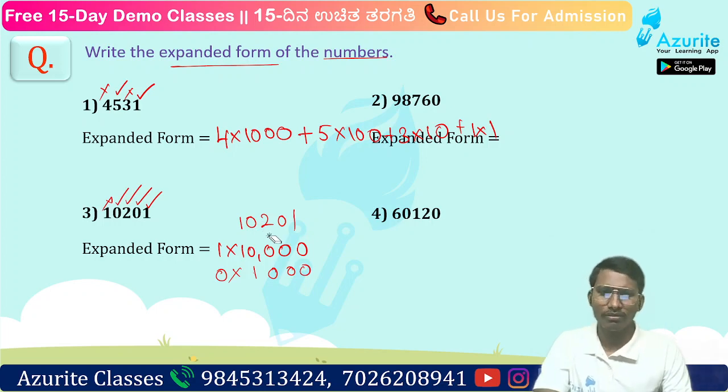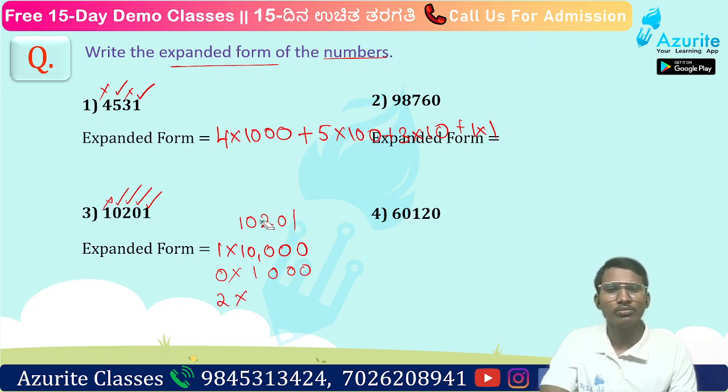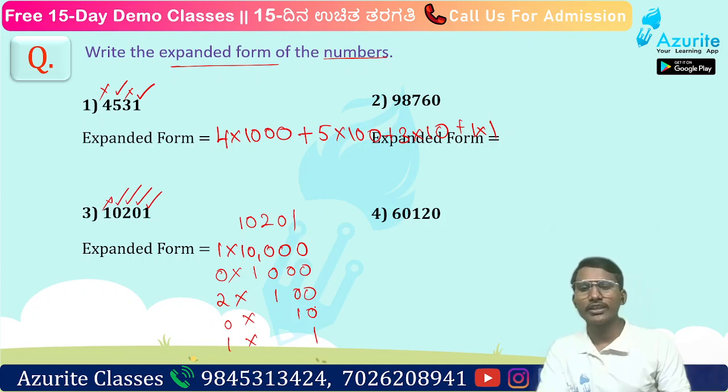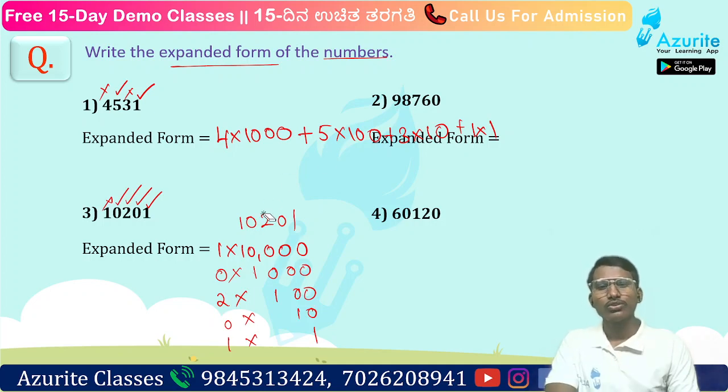Okay, fine. We will come to that. Just we are writing here. Now what about next? It is 2. 2 into how much? 100. Okay. Next is 0, it will be 0 itself. So I am not writing here 0. Next 1 into how much? 1. So this is how you can remember it. And it will be very simple, right? You just write the number above it and then take the digit, and how many places are there? You just place the 1 and after that zeros. Okay? 1 and after that zeros. How many zeros?